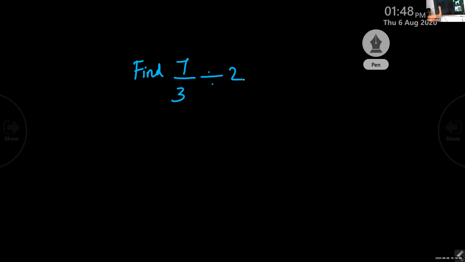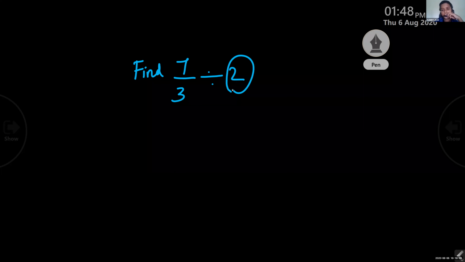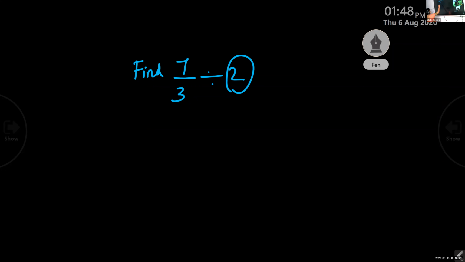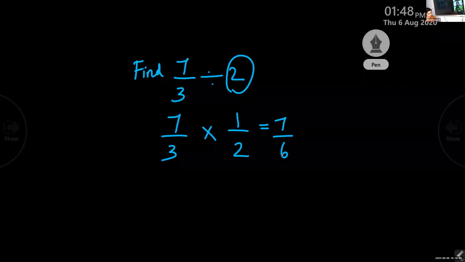Which is the divisor here? The divisor is 2. So find its reciprocal, 1 by 2. Multiply 7 by 3 with 1 by 2. 7 by 6.